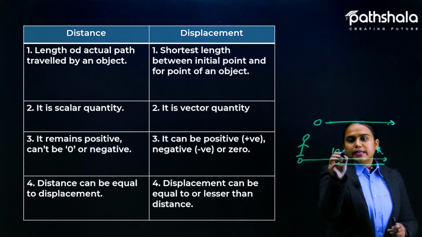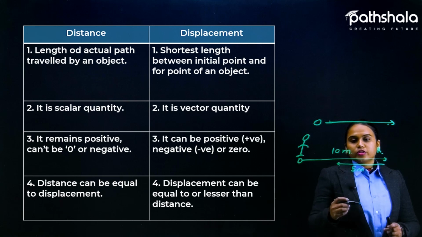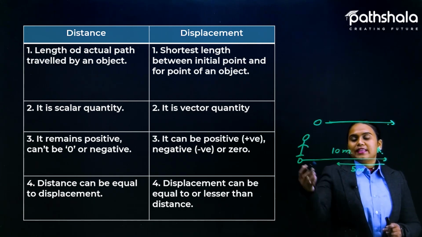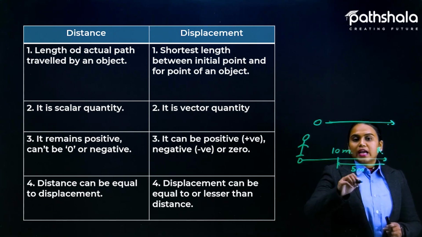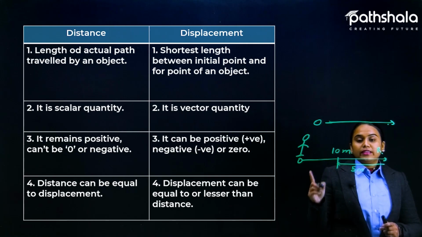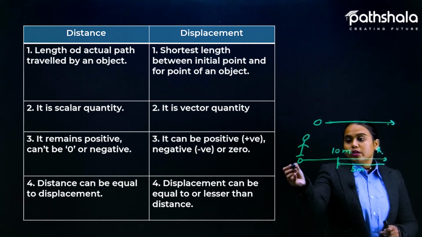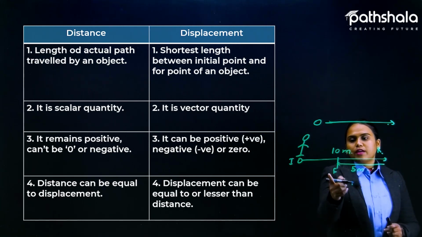Let's suppose this is 10 meters and this is 5 meters. How much is the displacement the person has covered? We said that displacement is the shortest length between the initial and the final point. So this is the initial point and this is the final point, not this one.